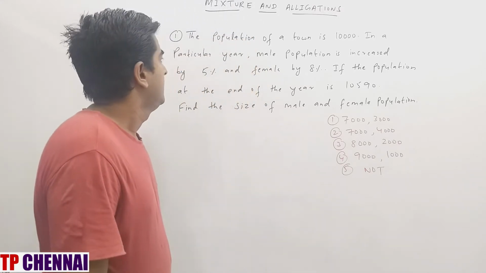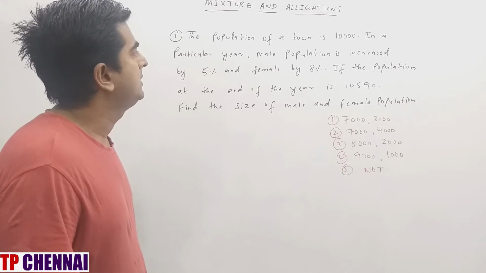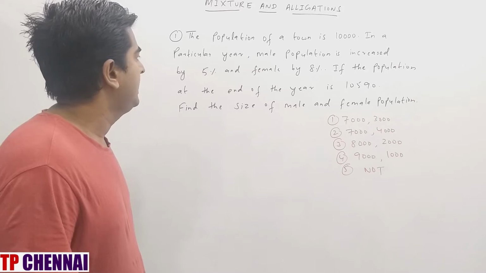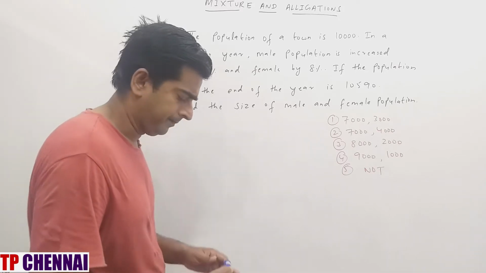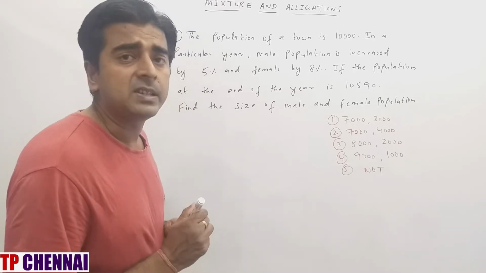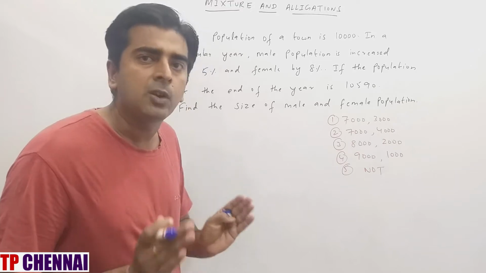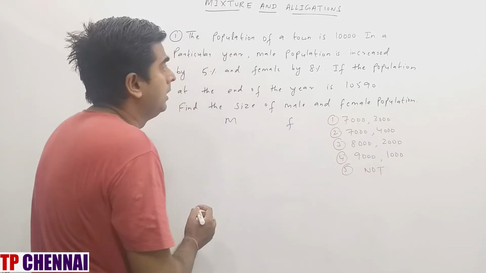So first one, the population of a town is 10,000. In a particular year, male population is increased by 5% and female by 8%. If the population at the end of the year is 10,590, find the size of male and female population. Population consists of male and female. So alligation is nothing but mixture of quantities. Here, mixture of male and female. So this is male, this is female.